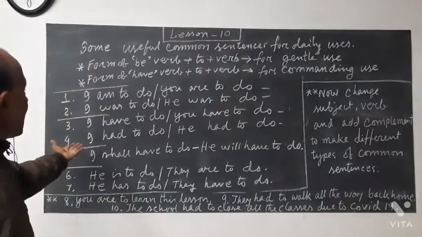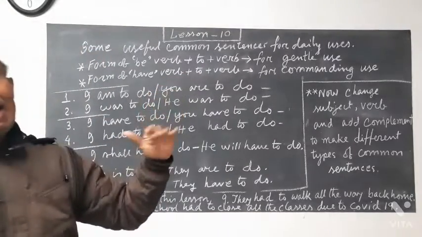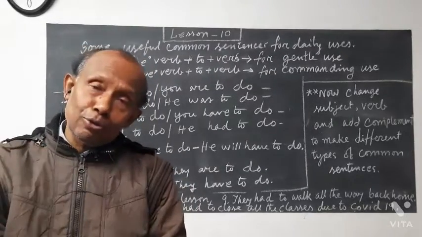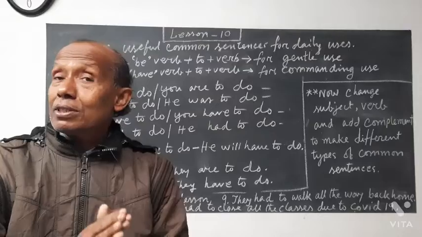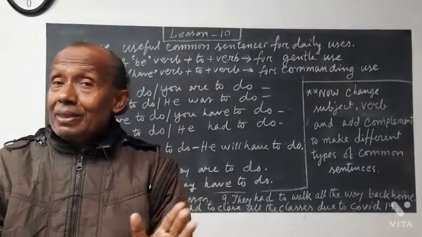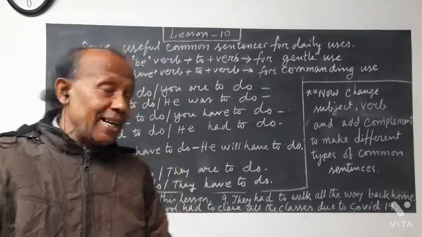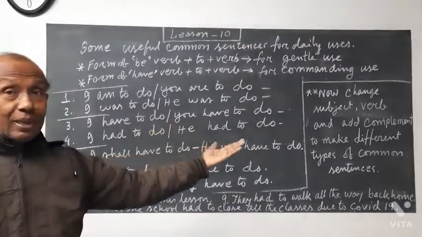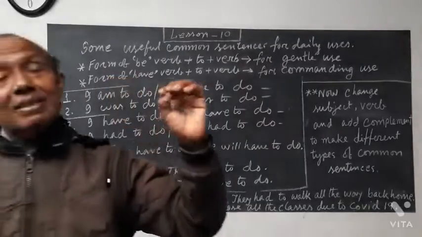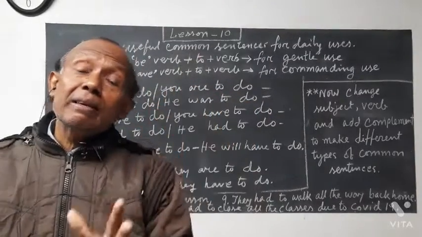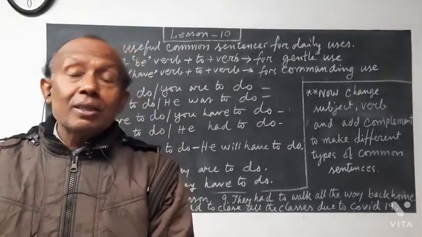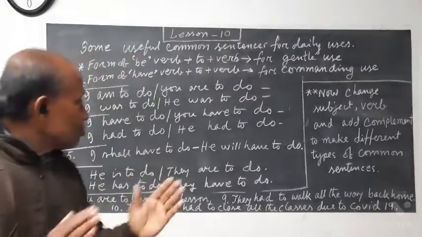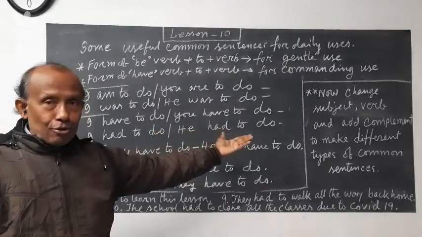Next is I had to do. It is past tense. I had to do means there was also a force to complete the work. There was no alternative, so you had to complete that one. There we use I had to do, he had to do. He means somebody who must finish, who was compelled to finish. So there was a must sense: he had to do.